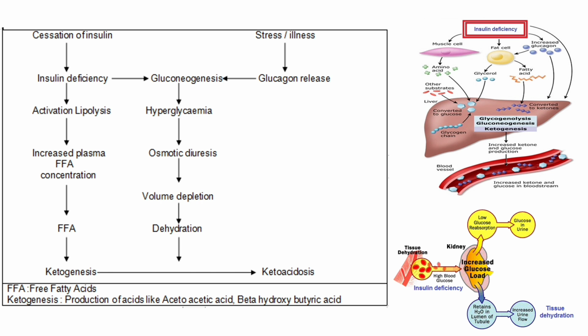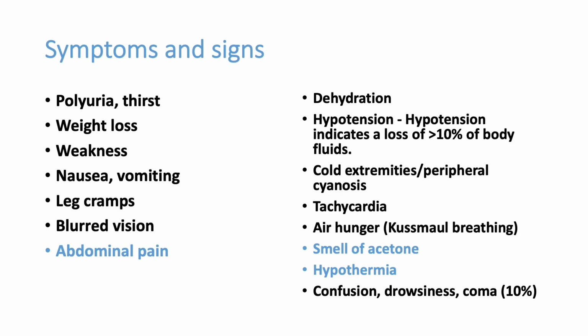Now you can see this chart. Ketone bodies are produced in our body when there is insulin deficiency or in stress. The patient can also develop dehydration. Altogether, the patient can have high blood sugar, dehydration, positive ketone bodies, and ketoacidosis that may lead to altered behavior and coma.